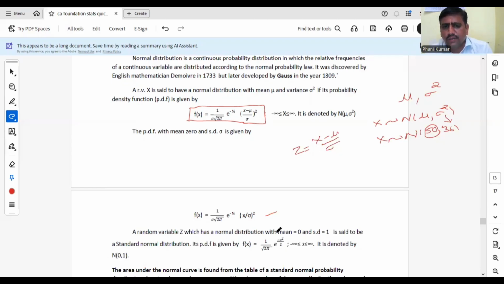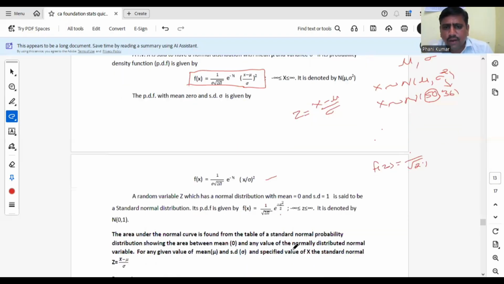Sometimes PDF is also given like this. Coming to z value, z is standard normal variate. Then our PDF is 1 by root 2 pi e power minus z square by 2. Sigma becomes 1. So what is the PDF of standard normal? 1 by root 2 pi e power minus z square by 2. This is the PDF of standard normal distribution.